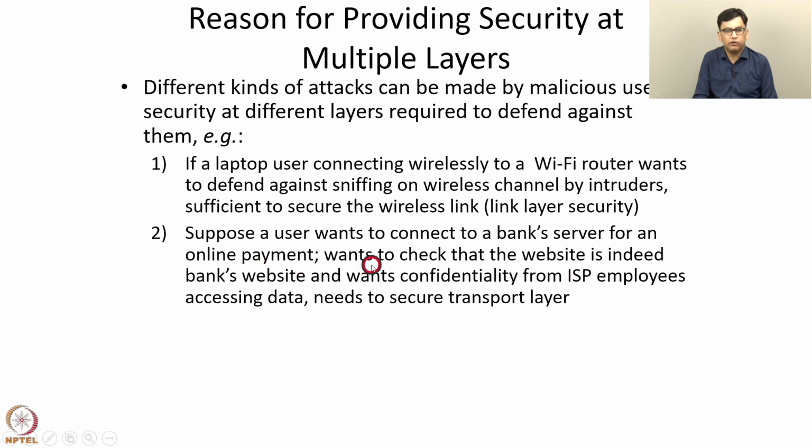In this case, we need to secure the transport layer. There is a TCP connection between the user's computer and the bank server. We need to secure this TCP connection. Once we secure the TCP connection, it will provide authentication. That is, the user will be able to check that the bank server is legitimate and vice versa. And also, all communication that is sent over the TCP connection will be encrypted and message integrity will be added to it.